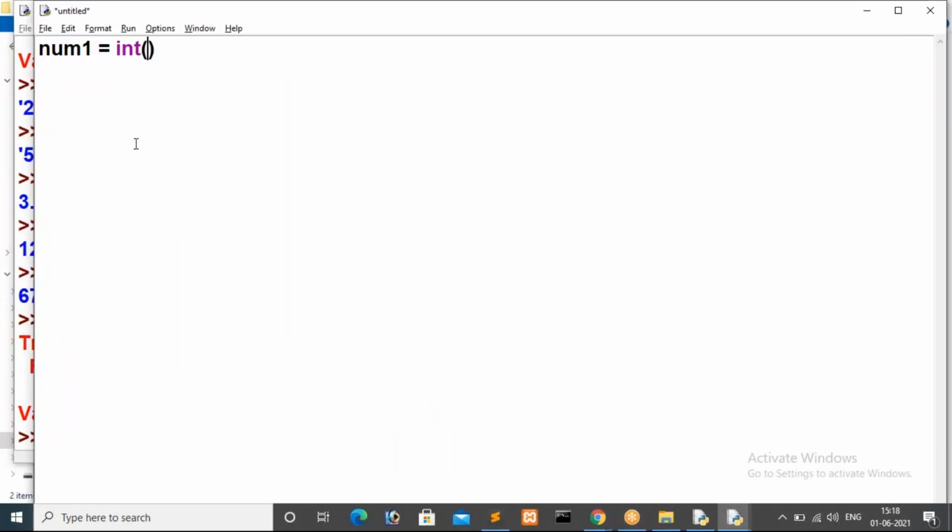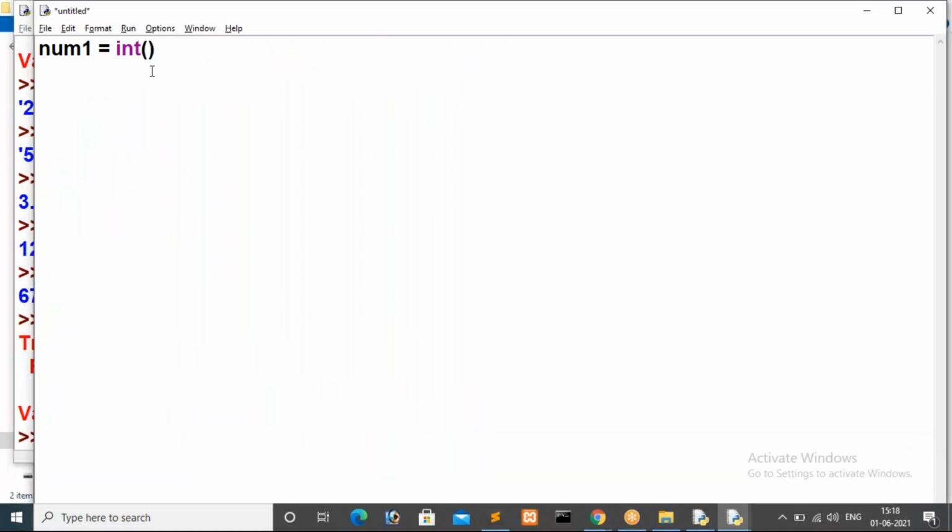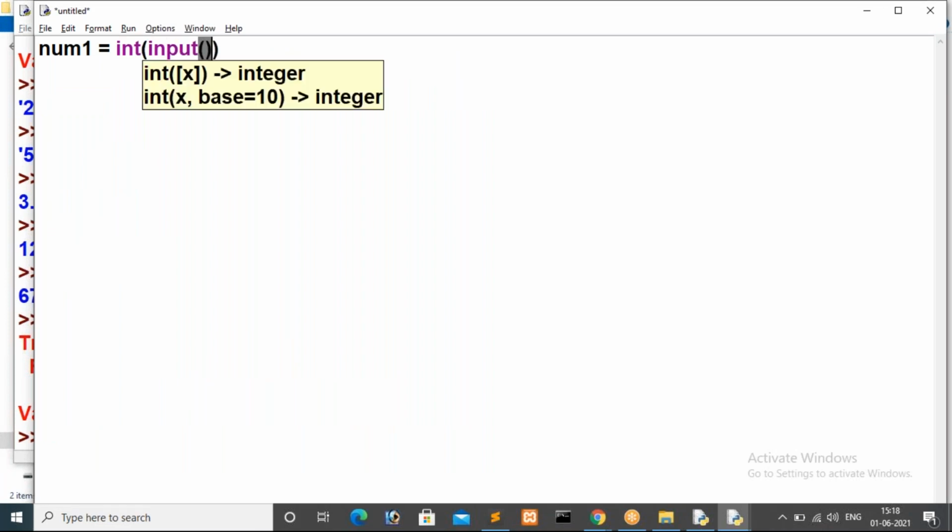So here I'm going to perform a comparison of two numbers. For that, I have to read two numbers here. So int of input, int of input.